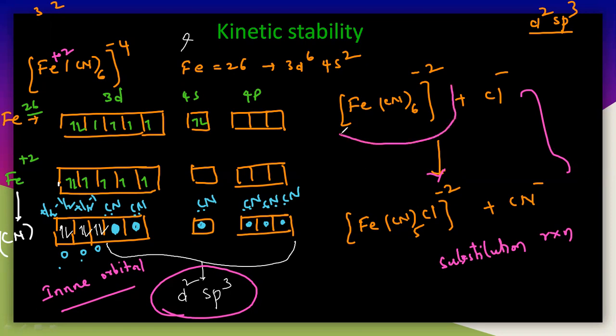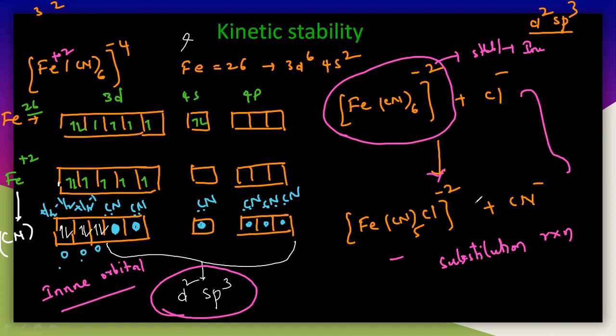You have to see the stability of this. If it is stable, that means it is inert, so the reaction will never occur here. But if it is unstable, it can easily react with this chlorine, and the chlorine may be easily replaced with cyanide, and you will get the final product. But according to VBT, this particular complex is completely inert.